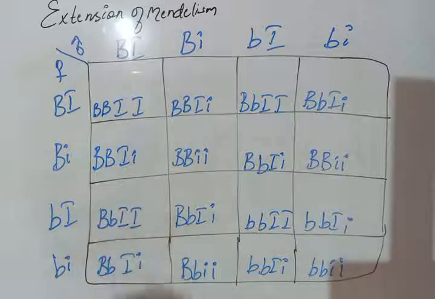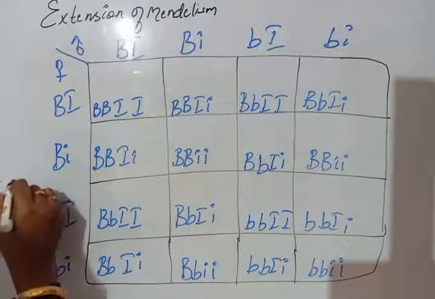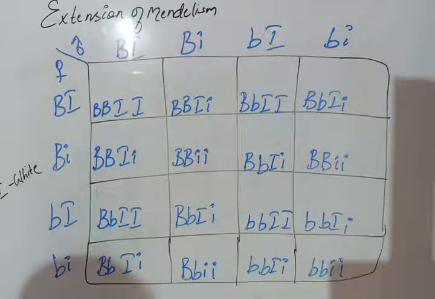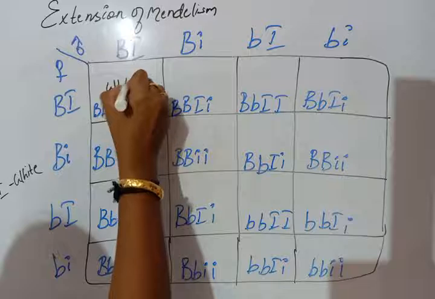Okay, so now try to count. Here, wherever there is a single capital letter I, it will be expressed as white. Why? Because a single capital I is enough to make the suppression, and as a result of that suppression of the expression of that gene, white will appear. So this will be white.